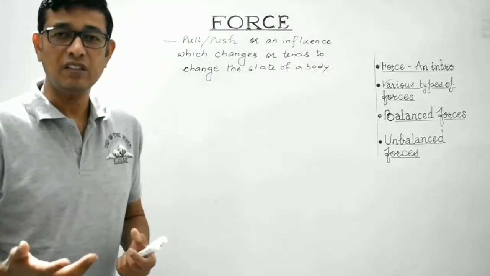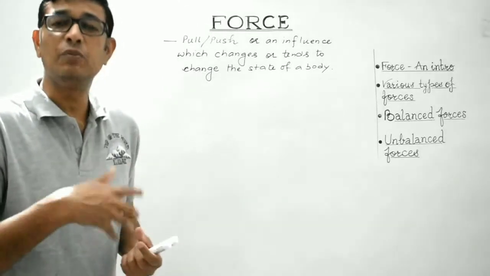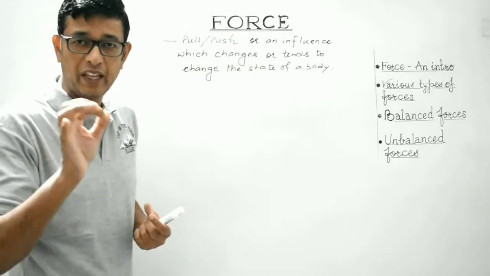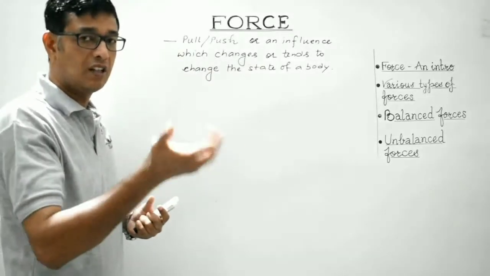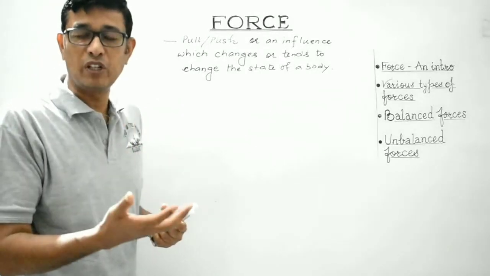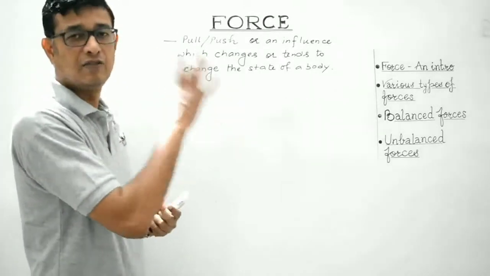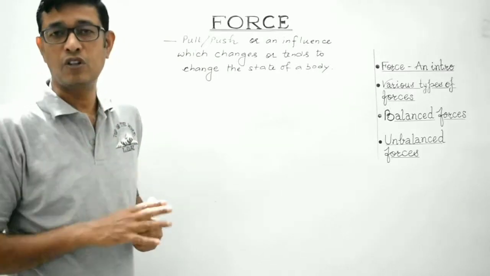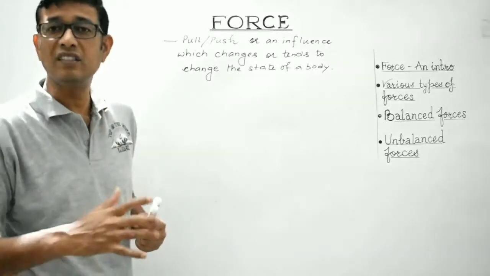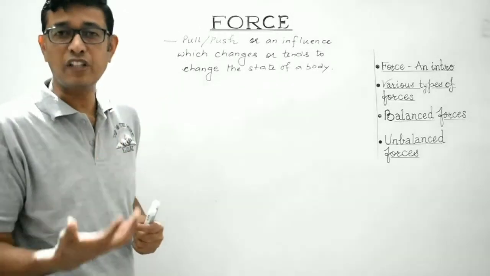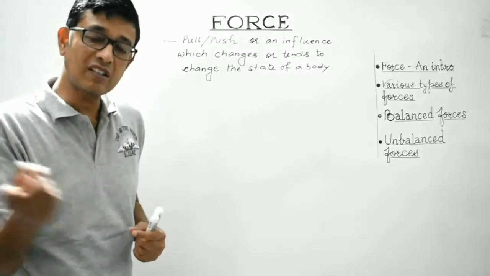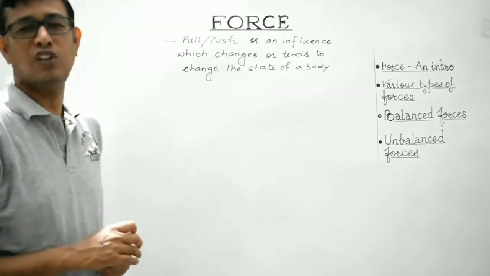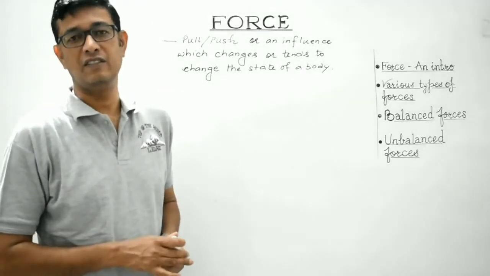And what are the states of a body? The body can either be at rest or the body can be in uniform motion along a straight line. So in order to make the body change its state from rest to motion, force is required. In order to make the body change its state from motion to rest, there again force is required. So students, force is a pull, it is a push, or it is an influence, it is an impact, as a result of which it changes or tries to change the state of rest or motion of a body. So that is how force is actually defined, right?